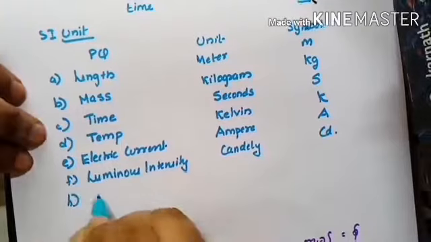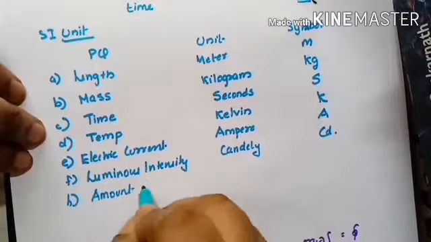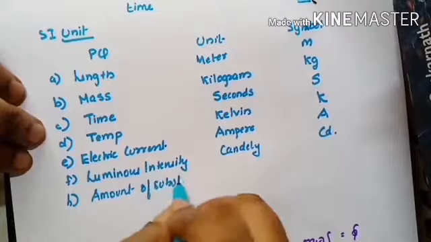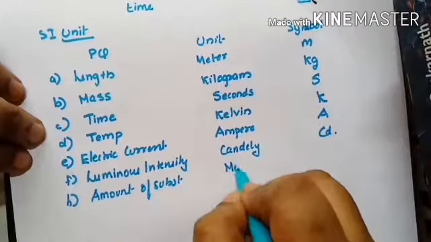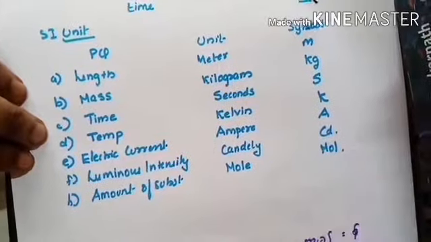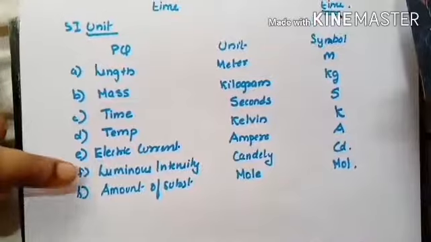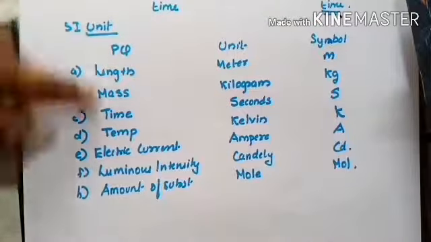Now the last one is amount of substance. That also has been learned by you guys, amount of substance, and its unit is mole, right? So out of this, I think luminous intensity will be the first thing which you have not learned. The other terms you know.